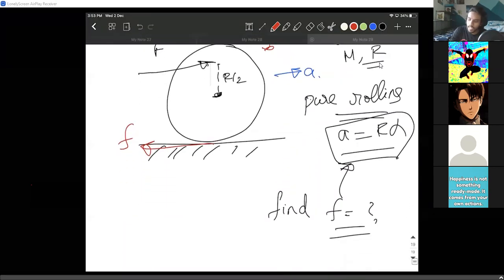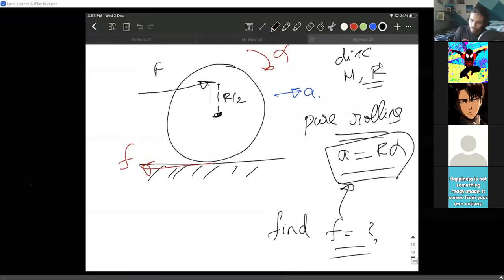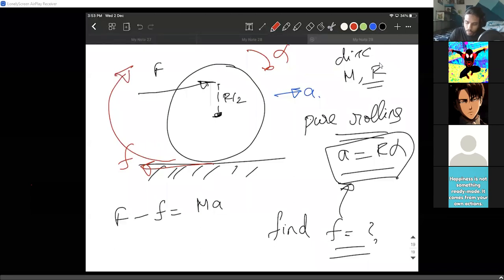Let us write the linear equation, shall we? The force F minus f equals mass into acceleration. Very simple. Can anybody tell me the angular acceleration equation? Friction is creating a torque clockwise. This force is also creating a clockwise torque only. If you clearly observe, friction is pulling it like this. The force is also pulling it like this. So both the forces are trying to push the body in clockwise direction only.